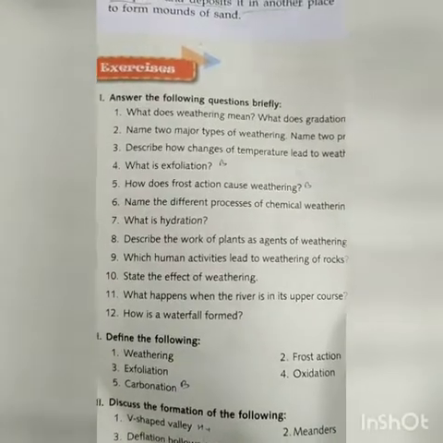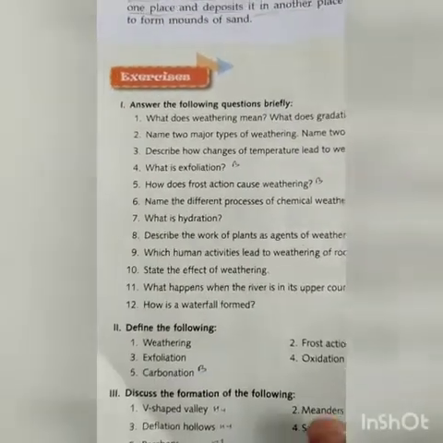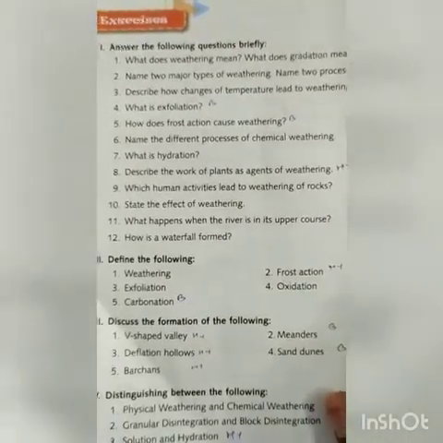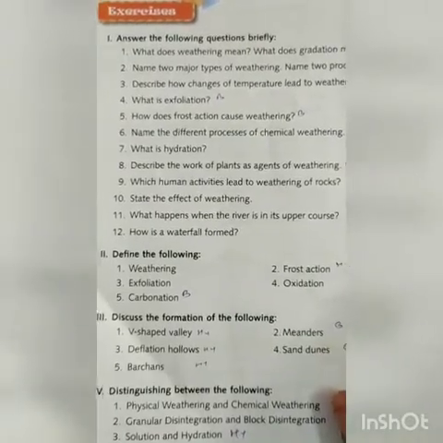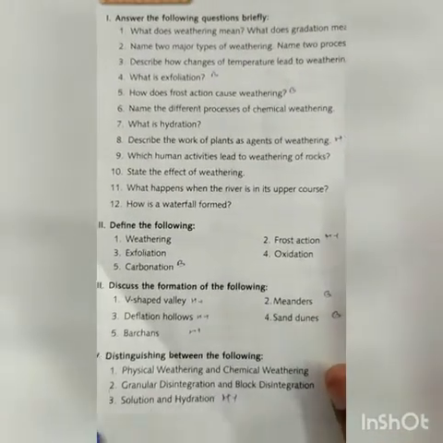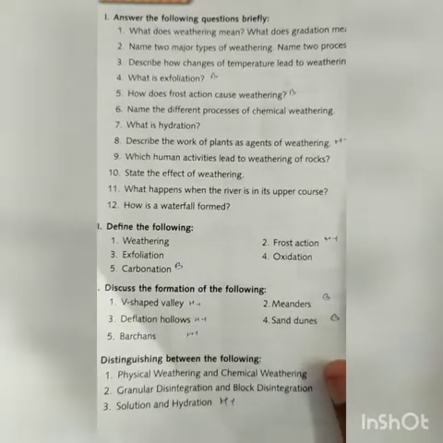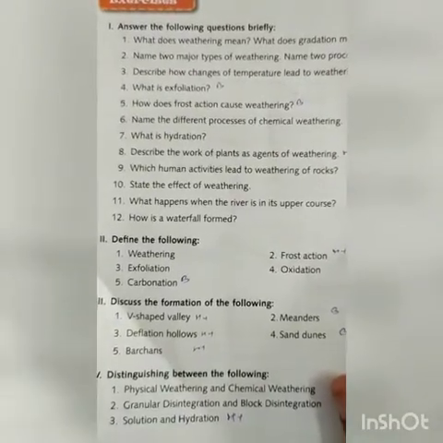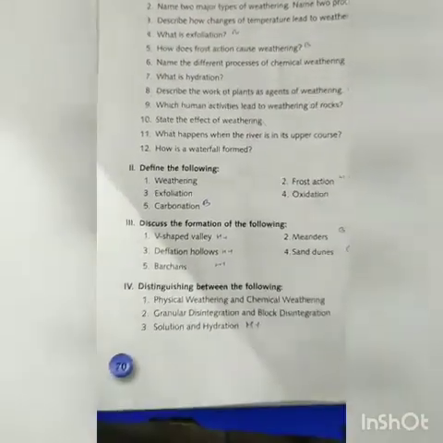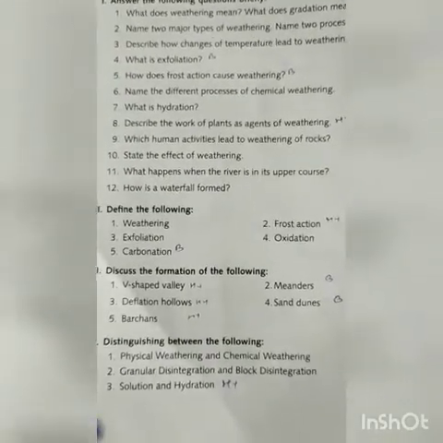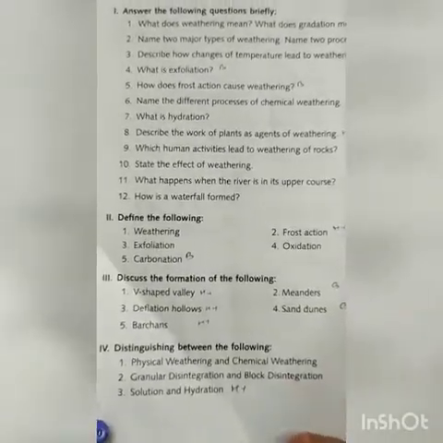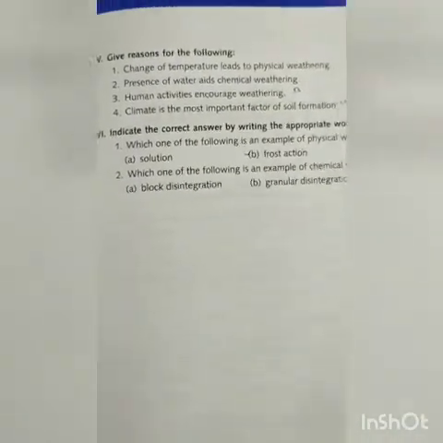How is a waterfall formed? For waterfall formation, we have to define the criteria also. The next question, define weathering, exfoliation, carbonation, frost action and oxidation. Discuss the formation. In this question we have to define the formation of V-shaped valley, arches, deflation hollow, meanders and sand dunes. And the next question, we have to distinguish between physical weathering and chemical weathering, granular disintegration and block disintegration, solution and hydration.